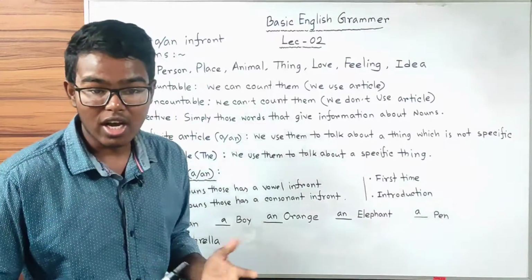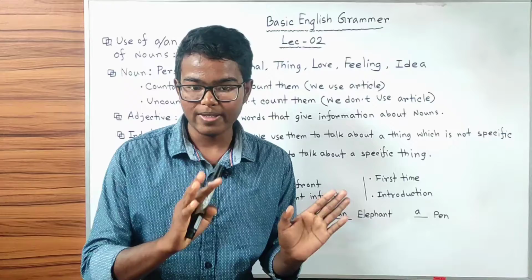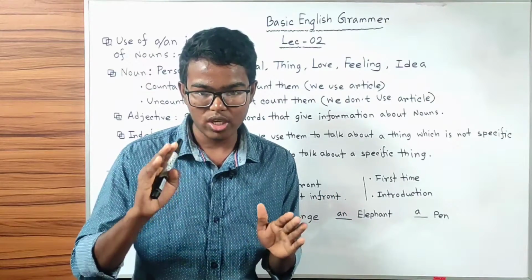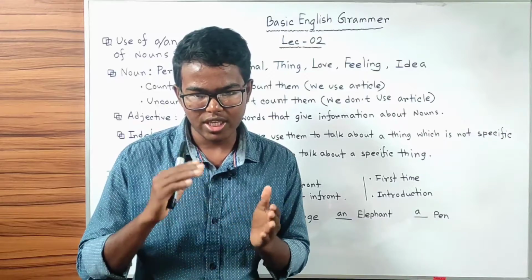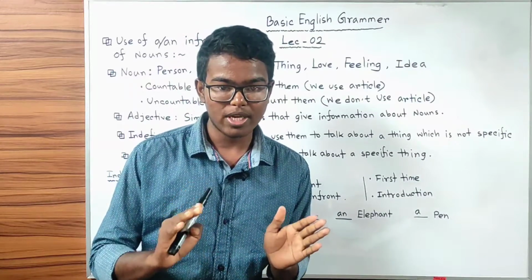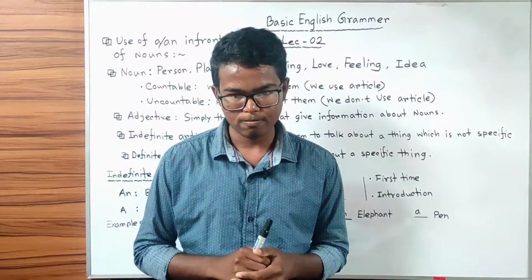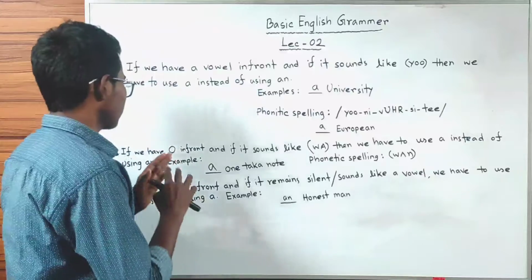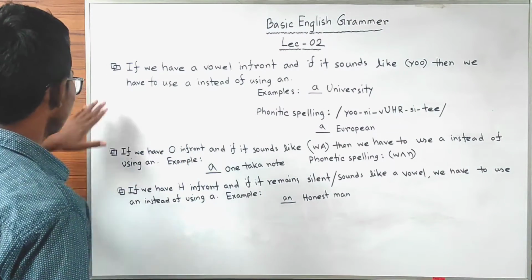We have to look at the sound. We have to look at the first sound. If the first sound is a vowel, then we have to put an, and if the first sound is a consonant, then we have to put a. But there are some exceptions. Let's talk about these exceptions. Some exceptions are given here, so now let's talk about them.